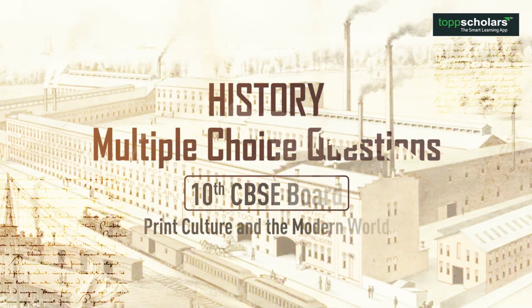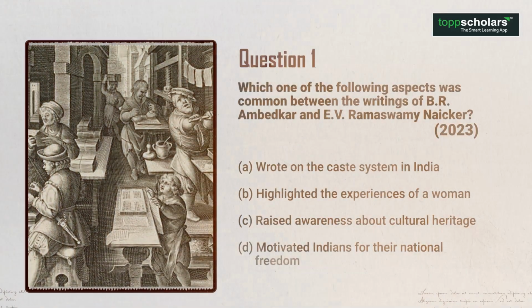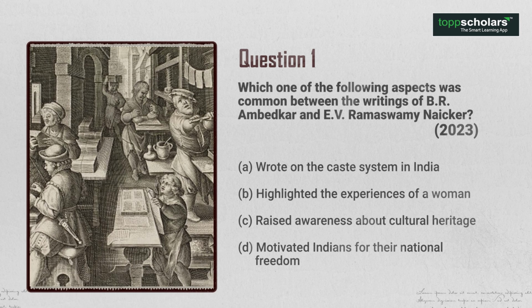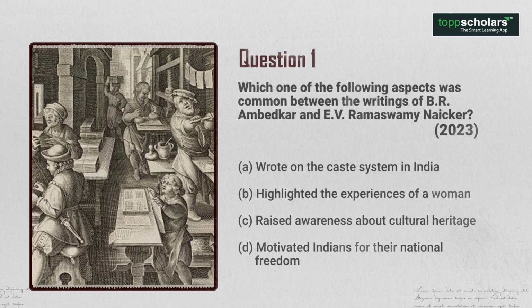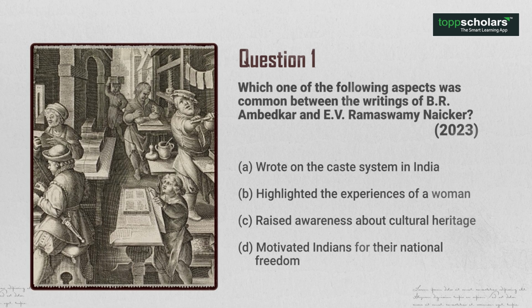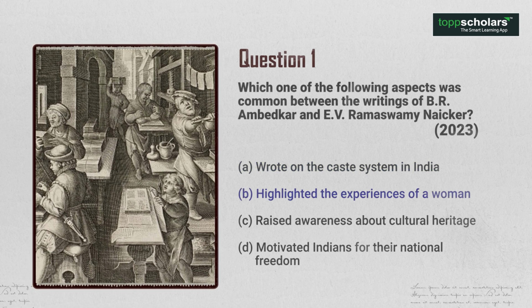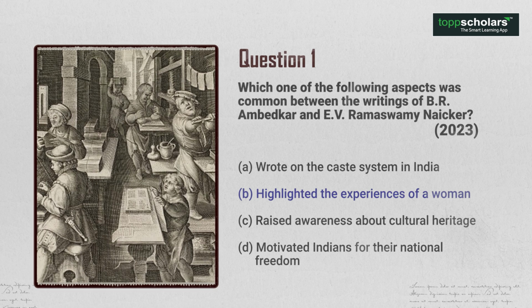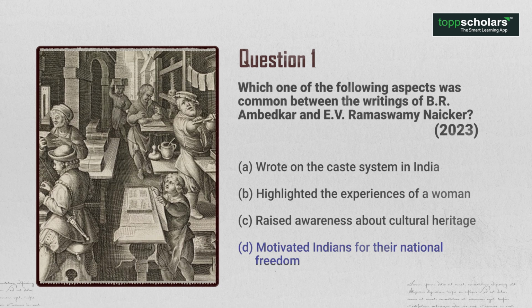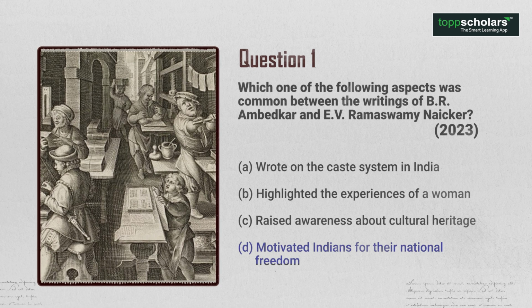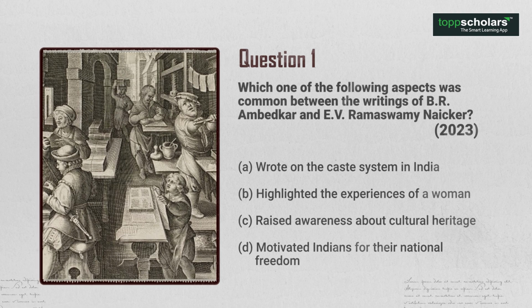So here are the MCQs from print culture and the modern world. Question 1. Which one of the following aspects was common between the writings of B.R. Ambedkar and E.V. Ramaswamy Naikar? 1 mark, 2023. A. Wrote on the caste system in India. B. Highlighted the experiences of a woman. C. Raised awareness about cultural heritage. D. Motivated Indians for their national freedom. The answer is option A. Wrote on the caste system in India.